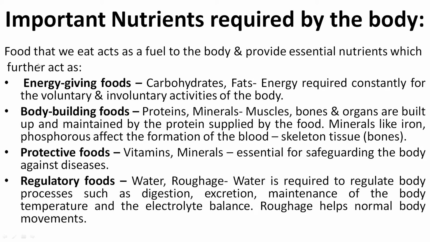First of all, the food that we eat acts as the fuel to our body. Fuel means it provides us the energy to do our activities, and provides essential nutrients which further act as energy giving food, body building food, protective foods, and regulatory foods.